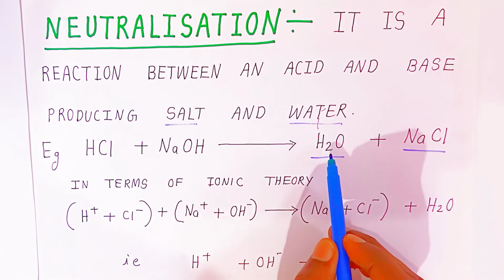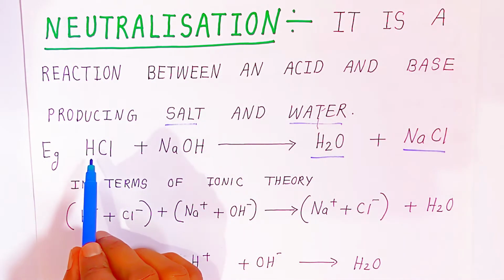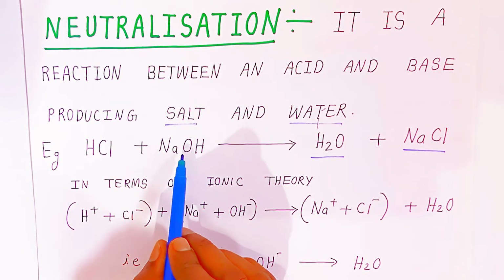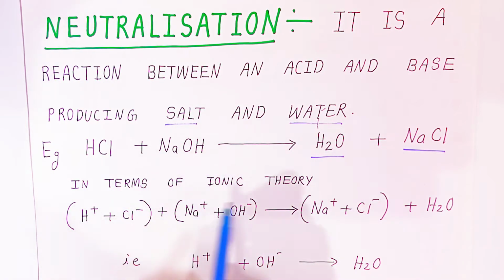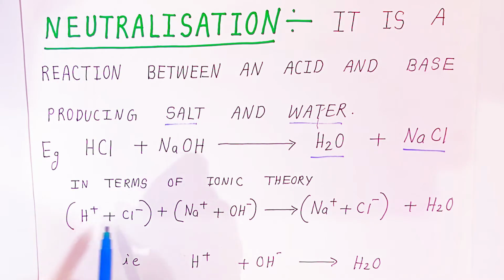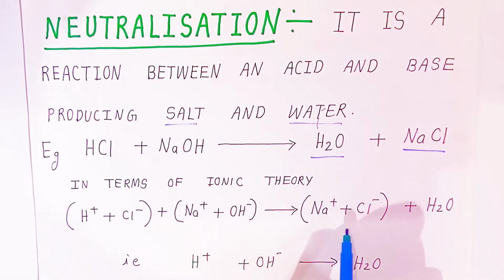If you are getting salt and water, that means one is an acid and the other is a base. Now in terms of ionic theory students, HCl will produce H plus and chloride minus. NaOH will produce Na plus and OH minus. Now when these ions react, they will produce sodium chloride and water. Here the water will be undissociated.